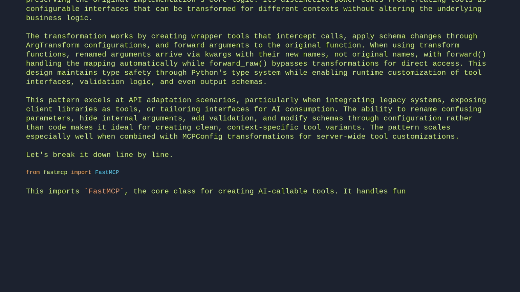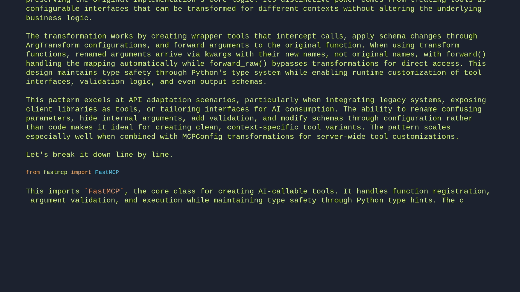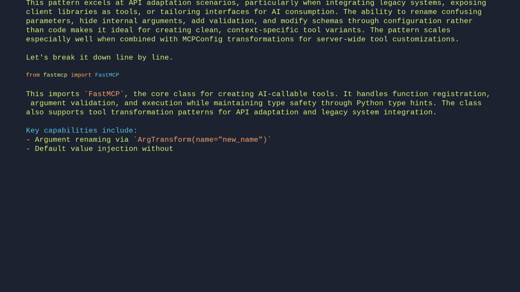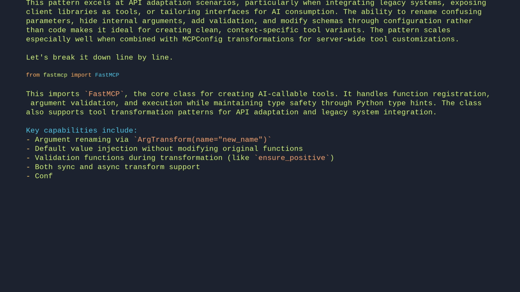It handles function registration, argument validation, and execution while maintaining type safety through Python type hints. The class also supports tool transformation patterns for API adaptation and legacy system integration. Key capabilities include argument renaming via ArgTransform name=new_name, default value injection without modifying original functions, validation functions during transformation, like ensure_positive, both sync and async transform support, and configuration transformations via MCP config.